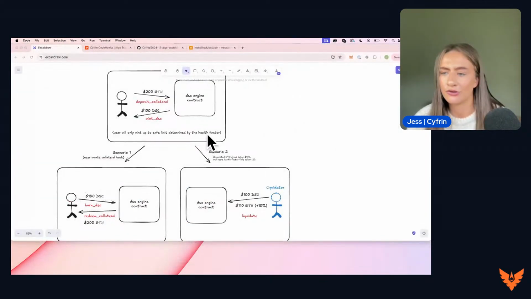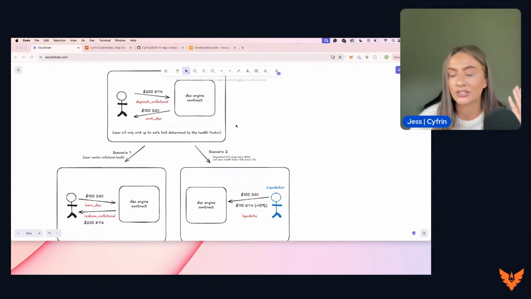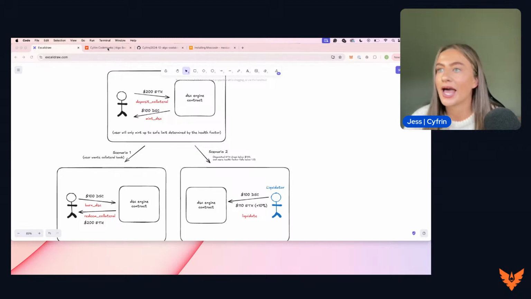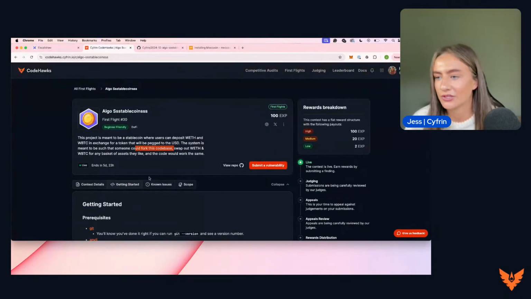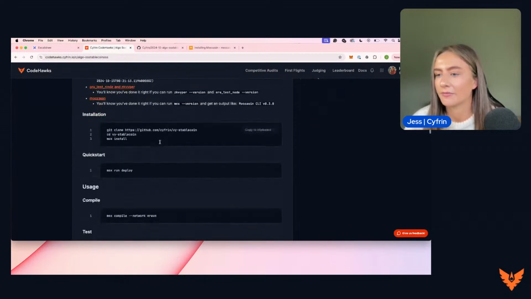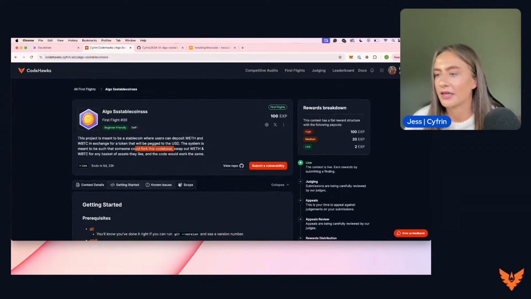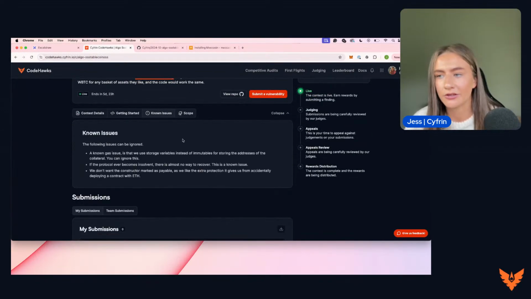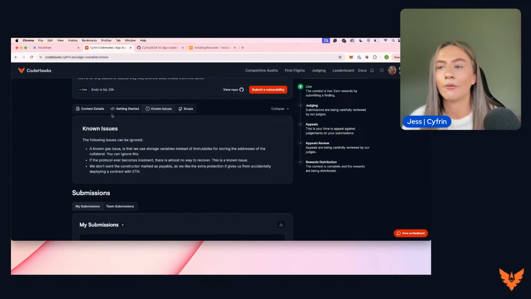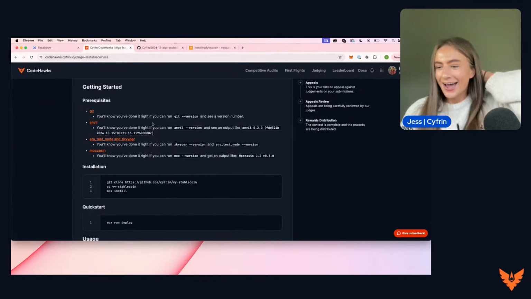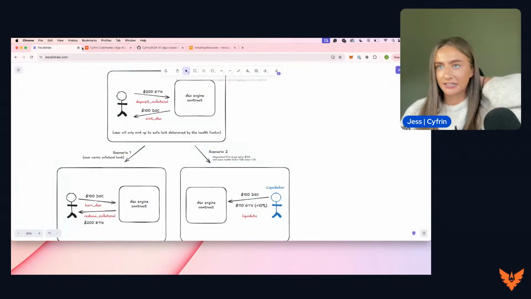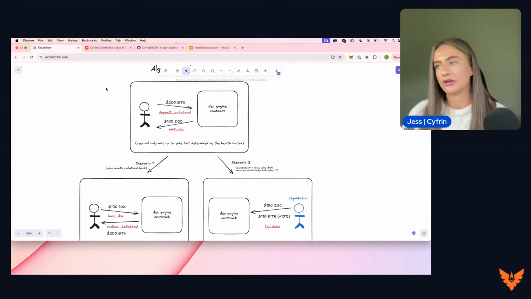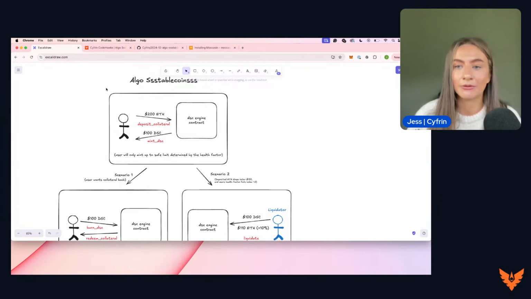We've run through the different users here. We have the user who's depositing collateral and receiving the stablecoin, and we have the liquidator as well. You can see this information within the CodeHawks platform too, in the scope section and the known issues section. Well, we've been through the users, the actors of the code base in today's stream. I will share a screen grab of this diagram so you can review this within the Discord if you think that would help.